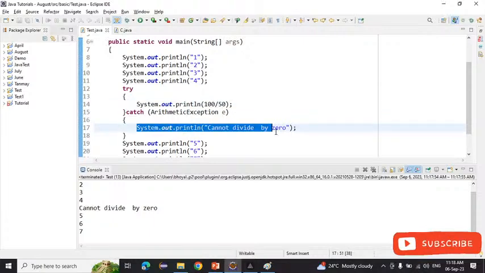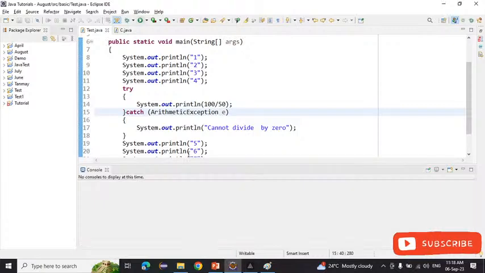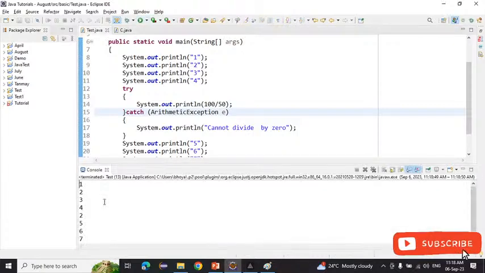Same like if else. In if else, when does it go to the else block? When our condition is false. Same like that, if an exception occurs here, only in that time it will come to the catch block. Otherwise it will not come to the catch block. See, if I run this one again, now it is coming to the catch block. See what it is printing? 1, 2, 3, 4. Then the message is printing, and after that 5, 6, 7.